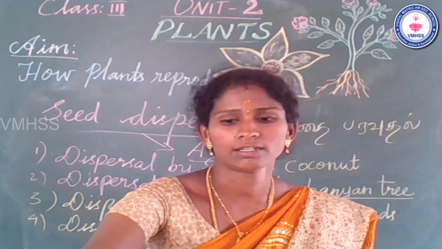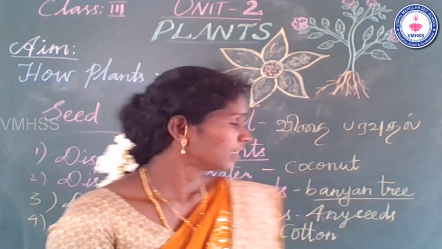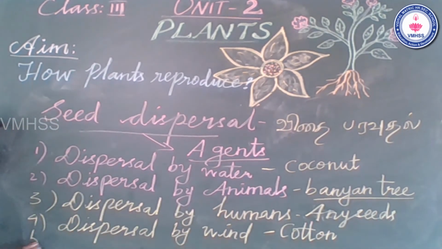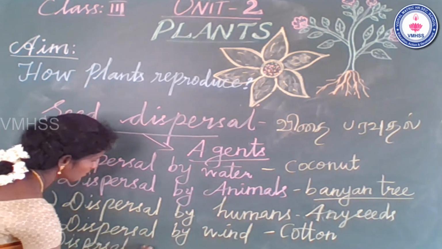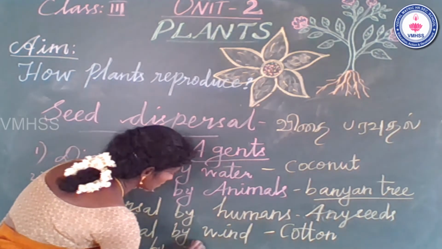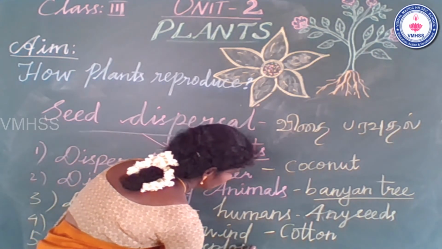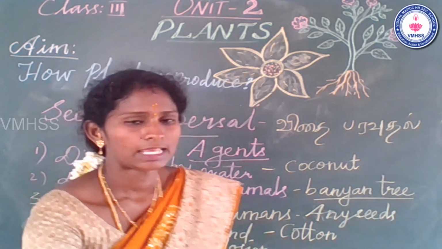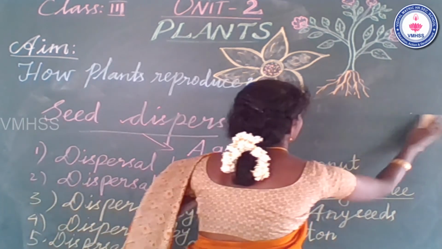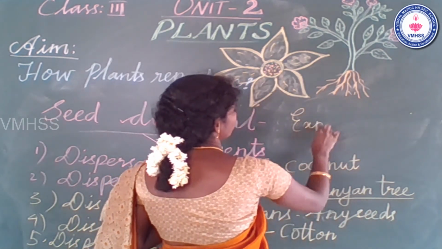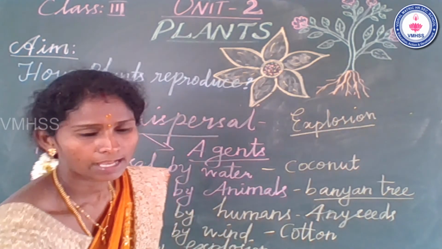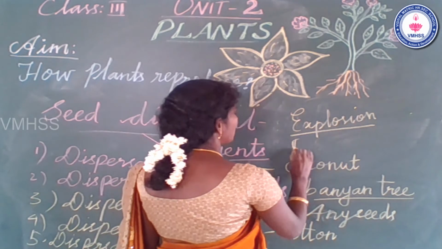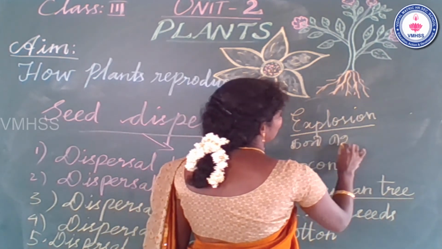And then the last one, dispersal by explosion. What is the fifth one? Dispersal by explosion. What is meant by explosion, students? Pronounce the word explosion. Explosion, that is a very important word. Explosion means "tani vedikal", the word meaning in Tamil.